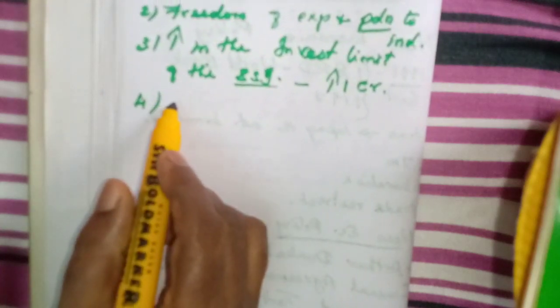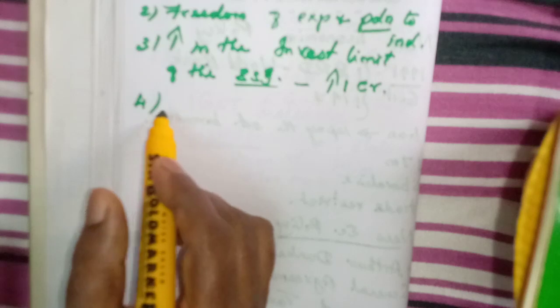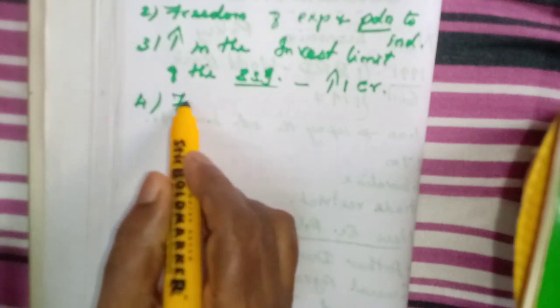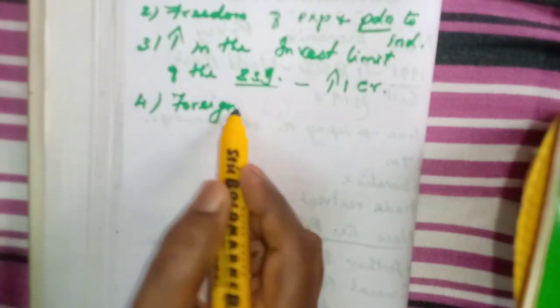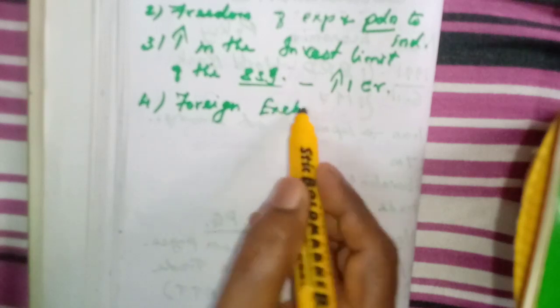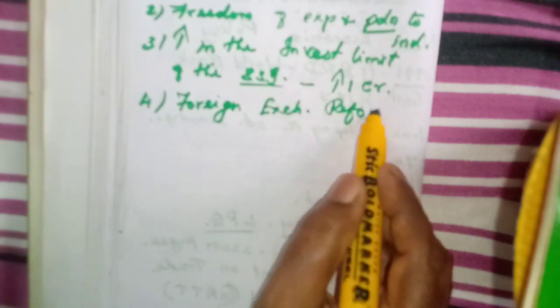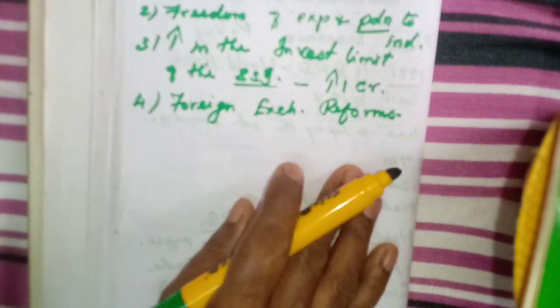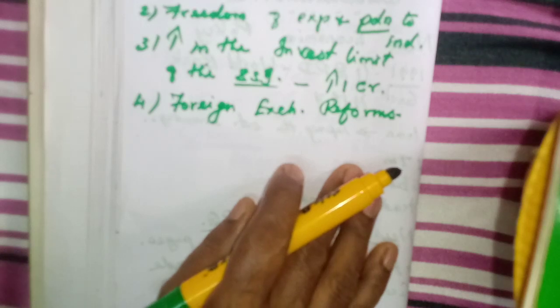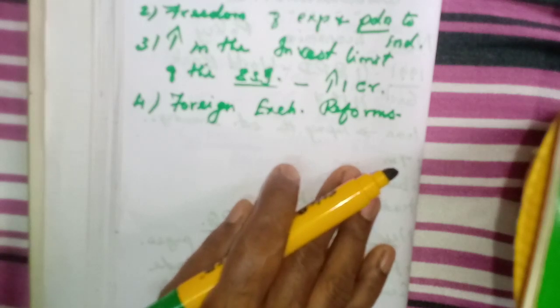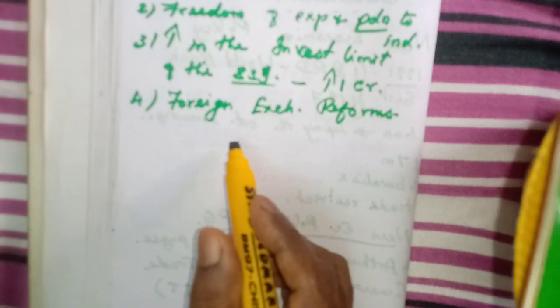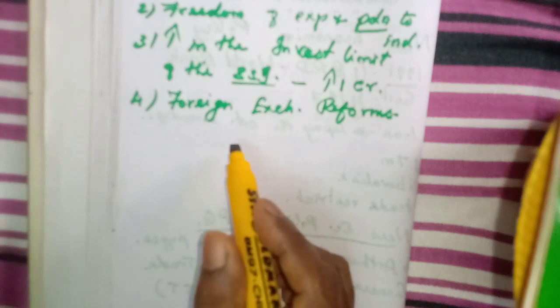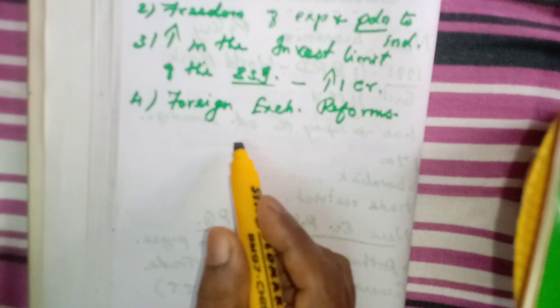Then next, what they have done in liberalization: foreign exchange reforms. What reforms have they made? Okay, foreign exchange reforms. In 1991, we have studied, they approached the bank, isn't it? So in the same year itself, they had to balance the balance of payment.